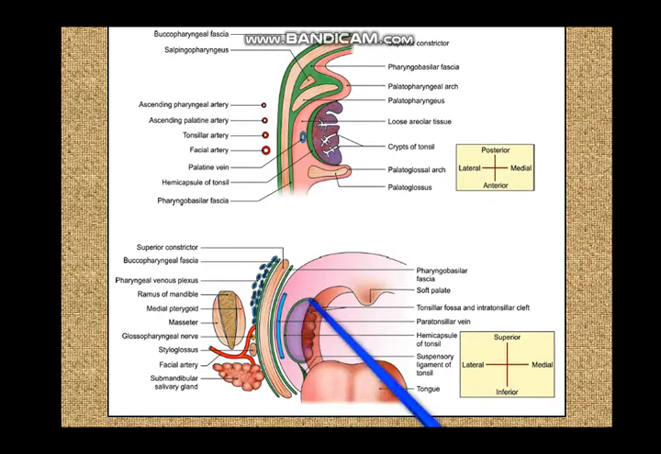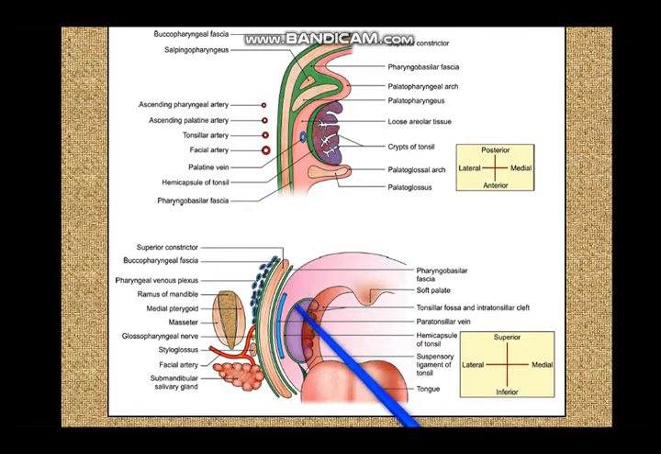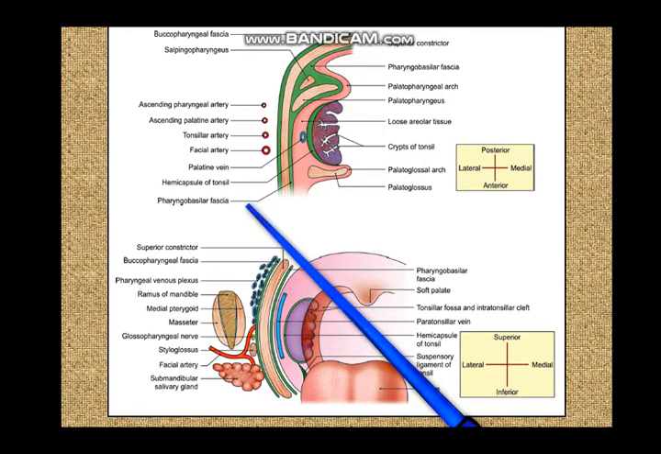Now the nerve supply of the tonsil is from the glossopharyngeal nerve. So the tonsil is supplied by the glossopharyngeal nerve, and because the auditory tube is also supplied by the glossopharyngeal nerve mainly, referred pain from the tonsil can go up to the ear. That is another issue. So pain in the tonsil can appear as pain in the ear.